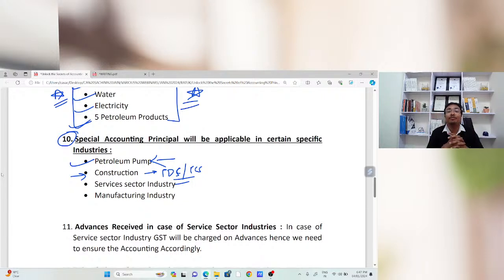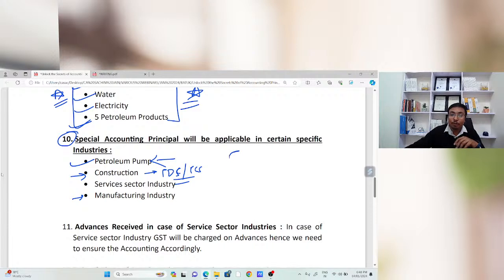If there is any receipt of advances, GST will be charged on those advances. So you need to maintain the accounts as per the norms of that particular industry. In case of the manufacturing industry, you need to maintain the complete inventory and the data related to normal loss and abnormal loss. You need to know the manufacturing process so that you can make the accounting as per the industry norms.